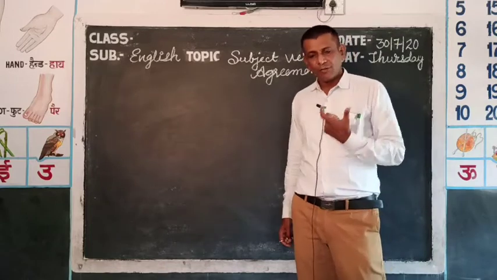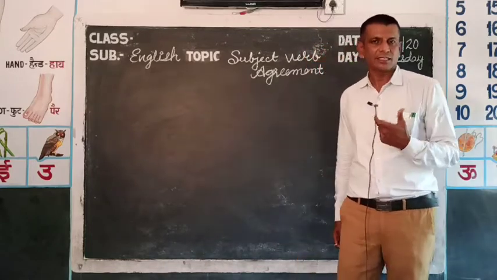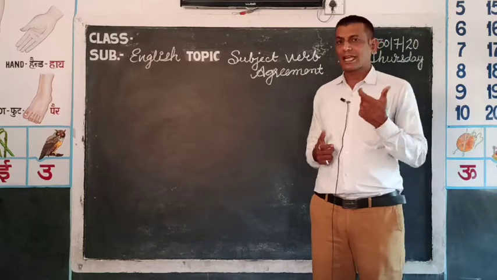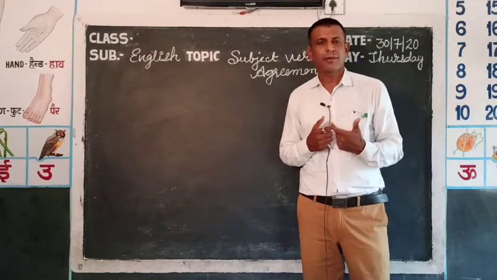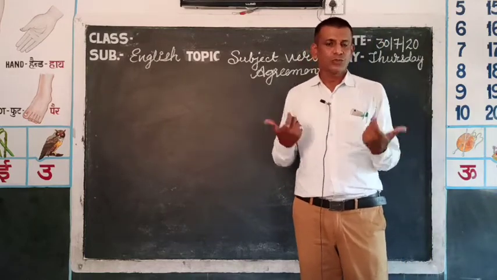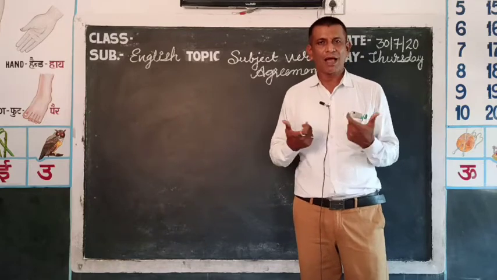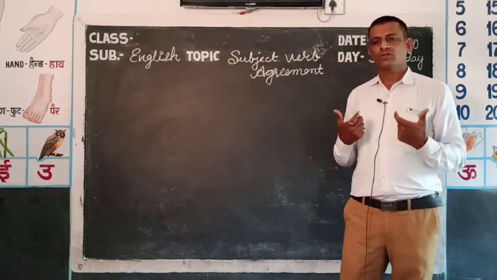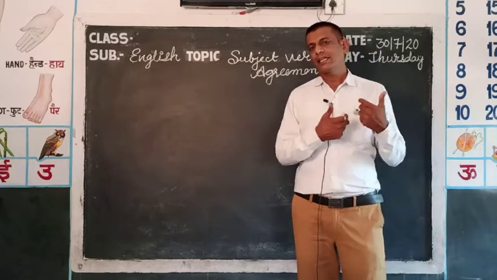In the verb part, we had started with the finite and non-finite verb. If you remember, we discussed the two categories, two parts of verb: finite and non-finite.